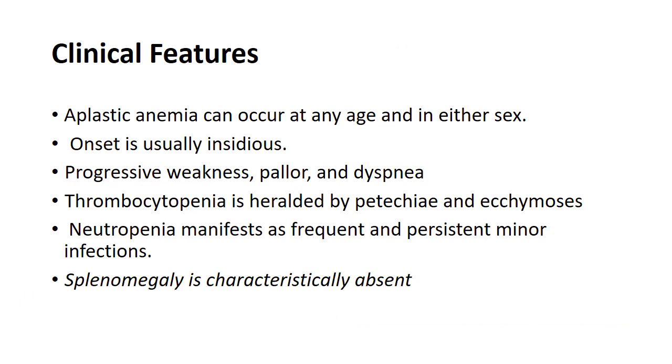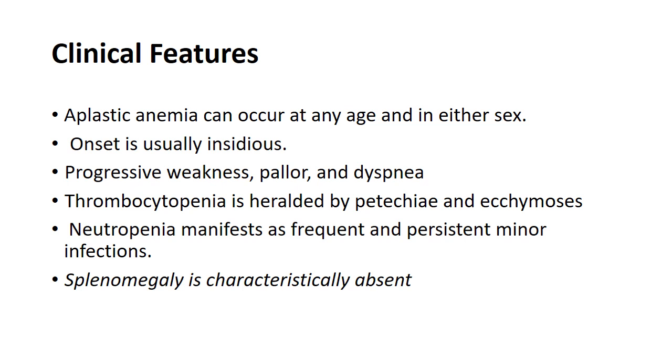Clinical features: aplastic anemia can occur at any age and in either sex. Onset is usually insidious, and there is progressive weakness, pallor, dyspnea, and thrombocytopenia, where the platelet count decreases. Then there may be petechial hemorrhages, pinpoint hemorrhages in the skin and mucous membrane, and ecchymosis may be found in the skin.